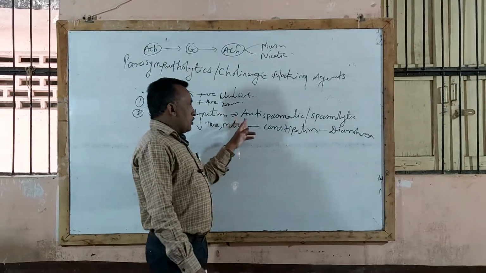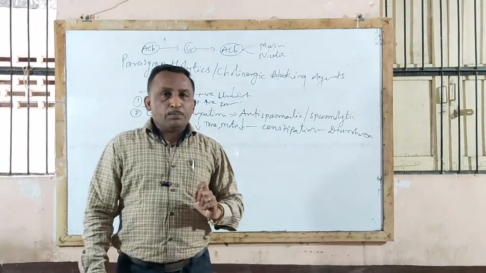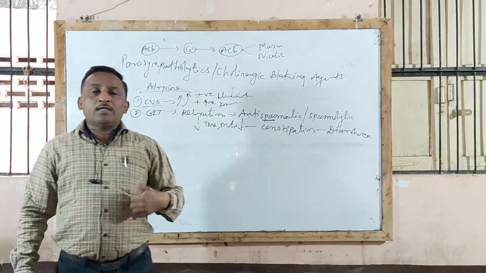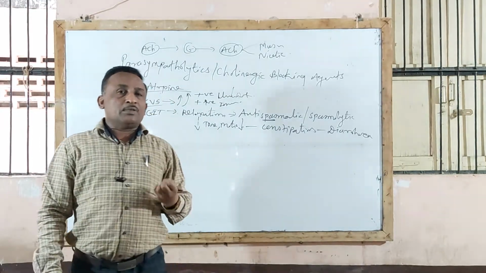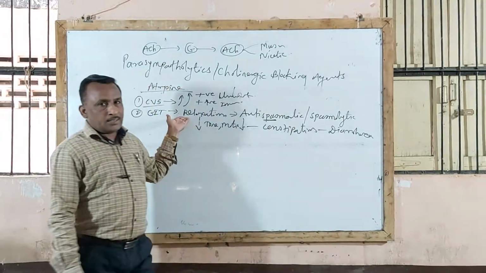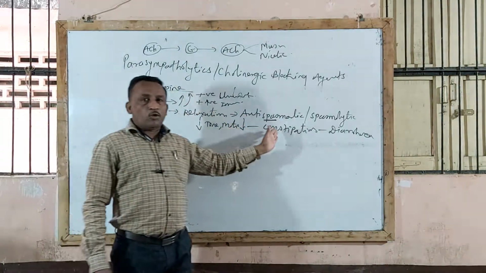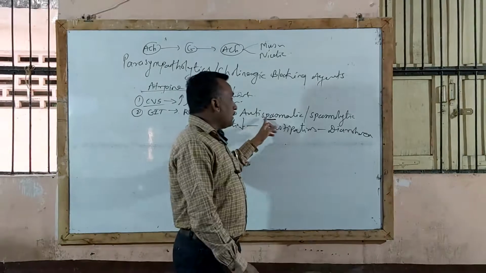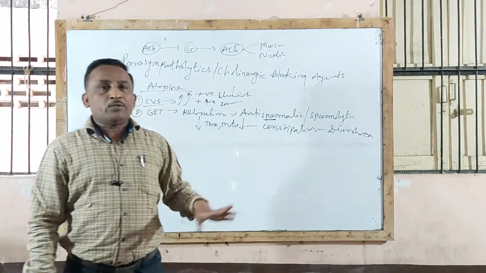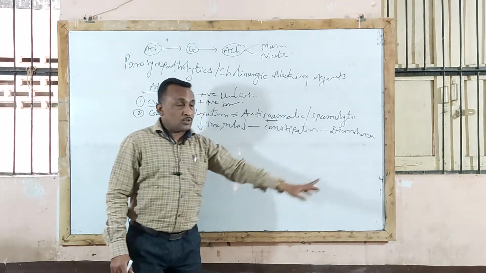Or another question may be: define antispasmodic agent or define spasmolytic agent, with examples. Antispasmodics are those agents which relieve intestinal spasm, relieve GIT colic pain. If there is constriction of GIT muscle, GIT colic pain will occur. When these agents are given, they produce a relaxation effect. So due to relaxation effect on intestinal smooth muscle, they relieve GIT colic pain or intestinal colic pain, and thereby are used as antispasmodic or spasmolytic agents. Examples are atropine, homatropine, scopolamine. All these agents are used as antispasmodic or spasmolytic agents. So this is another question.